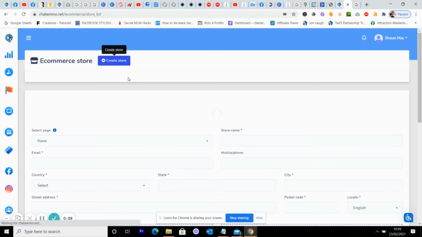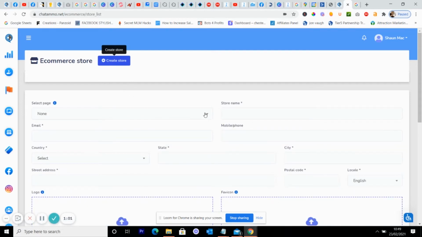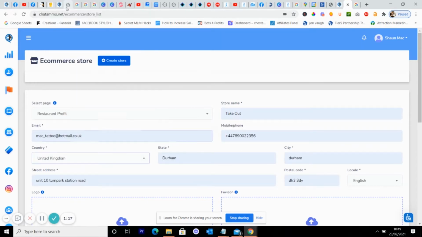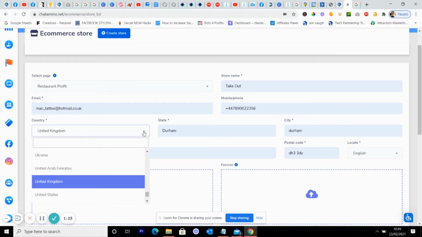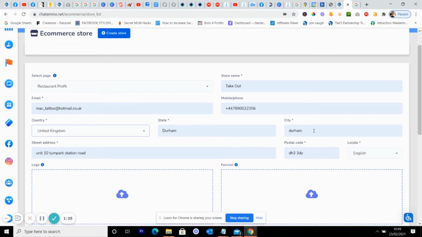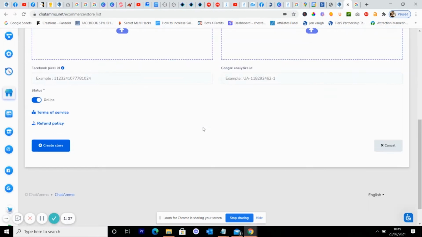It'll handle everything. So first, we're going to put it onto a different page. The page I've selected would be your page, so that's Restaurant Profit, and store name, we'll have this one as Take Out. Right, so email address, I'll just put mine in. That's my phone number if you need any help. Now then, you've got the country. Obviously you can pick any country that you want. There's also currency, which we can pick as well, so that's not a problem.